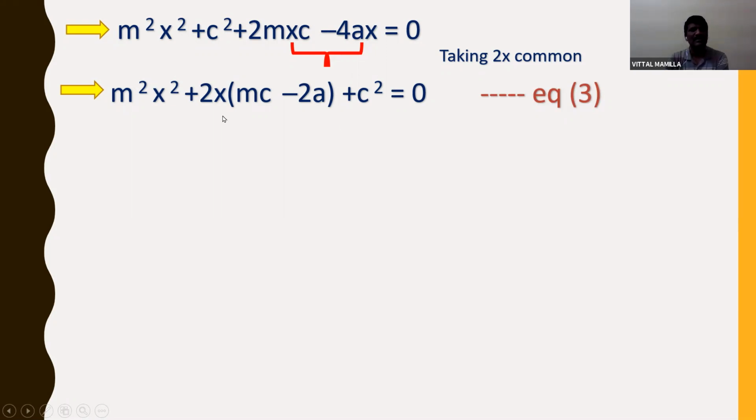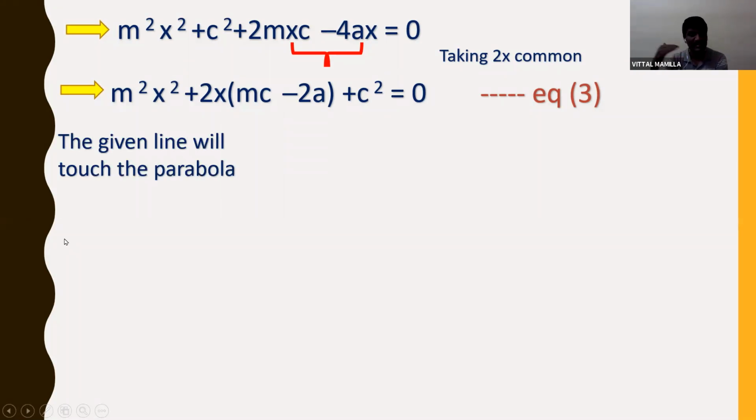Observe this equation. This is a quadratic equation in x, in the form ax square plus bx plus c is equal to 0. The given line will touch the parabola. Already we discussed, if the touching is there, then for the given quadratic equation the discriminant should be equal to 0.